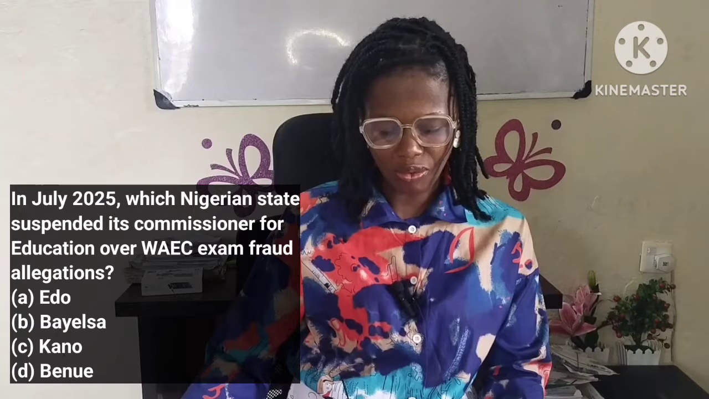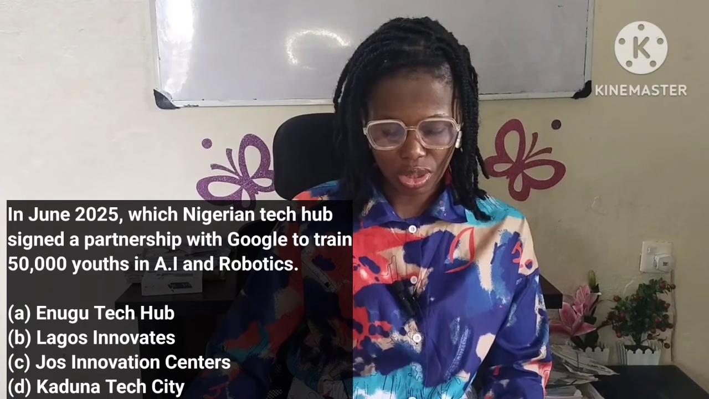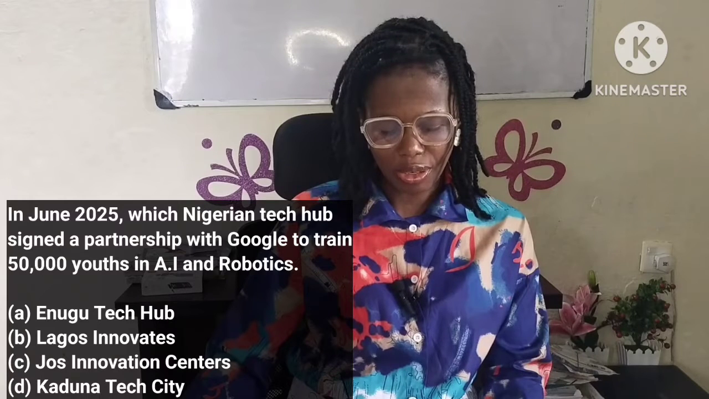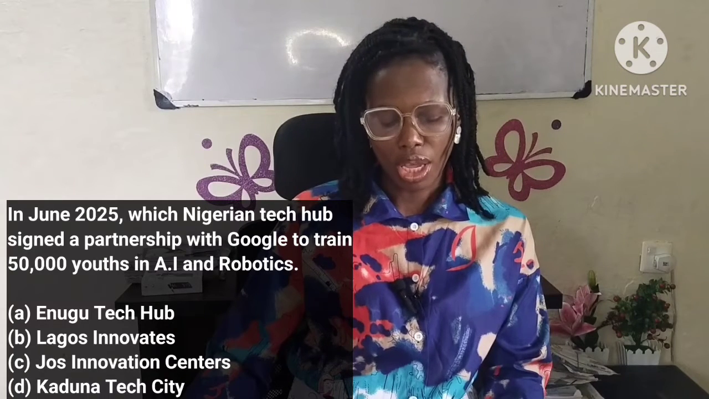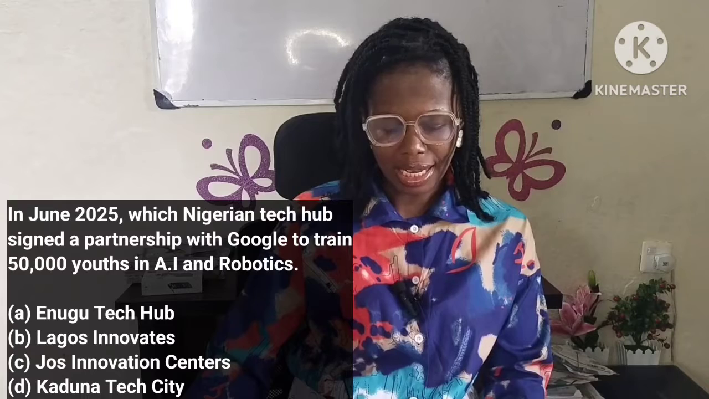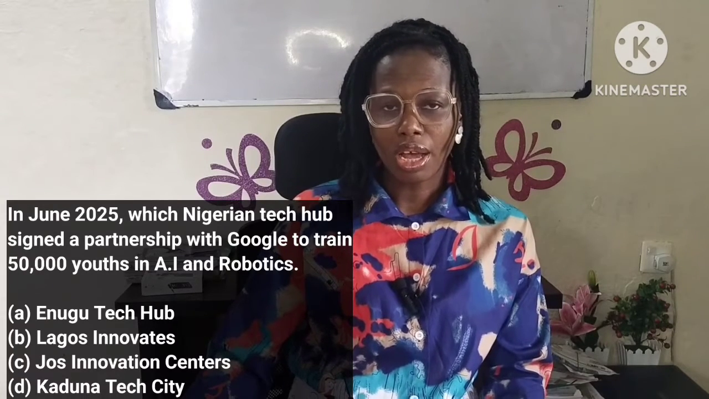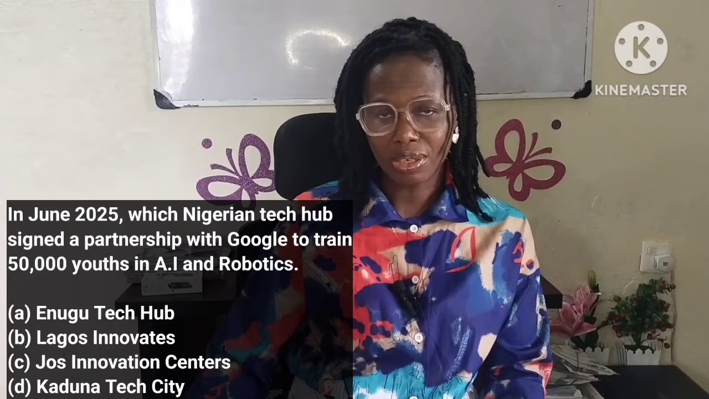In July 2025, which Nigerian tech hub signed a partnership with Google to train 50,000 youths in AI and robotics? We have A, Enugu Tech Hub, B, Lagos Innovates, C, Just Innovation Center, D, Kaduna Tech City. Okay, now the tech hub is Lagos Innovates.